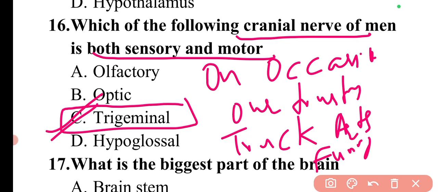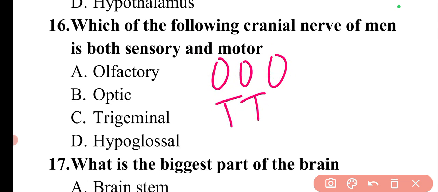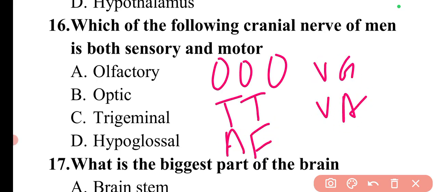You can remember the first alphabets, or simply remember it as triple O, TT, AF, VG, VAH. Instead of remembering the whole sentence, you can simply remember it this way, or if you have any other trick, you can remember in that way also.